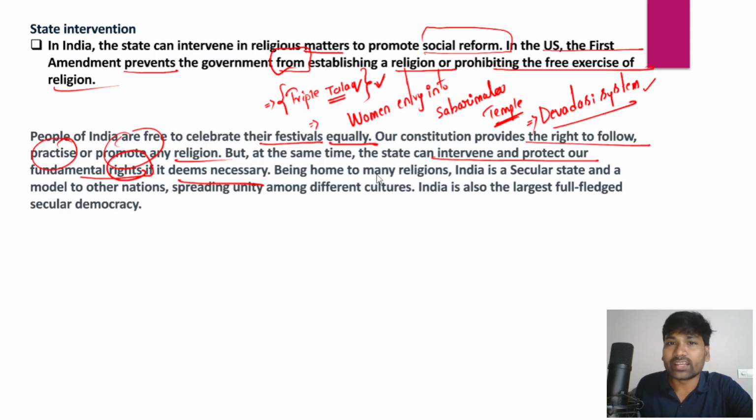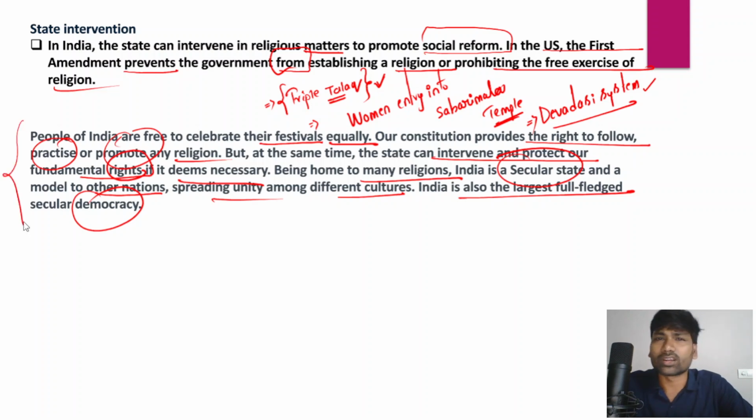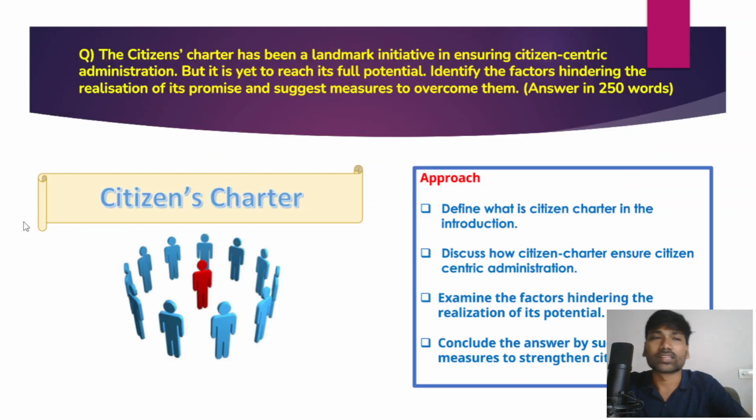And in fact, India is home to many religions. India is a diverse country, and India is a secular state and a model to other nations as well. So secularism helps in spreading unity among different cultures, and India is also the largest full-fledged secular democracy in the world as well. And that's how you can conclude this particular answer about Indian secularism.